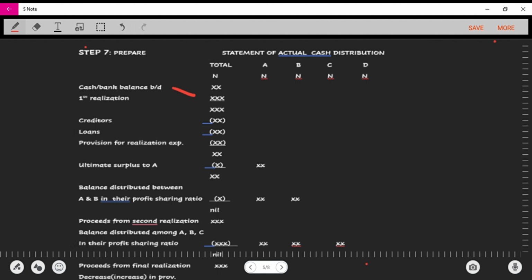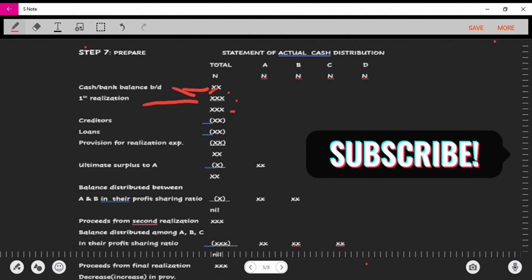So therefore our cash in our statement of financial position previously, or our bank, is going to be here, and then our very first realization, the first realization the partnership or the firm makes, is going to be here. So when you add this together, you get a total that the firm will have, right? The total cash that the firm will have right now.